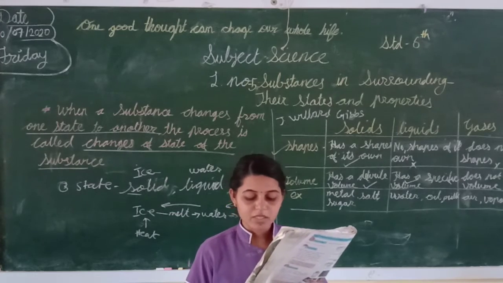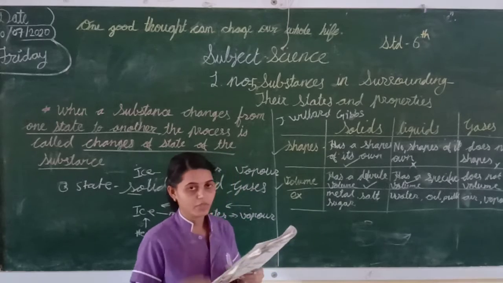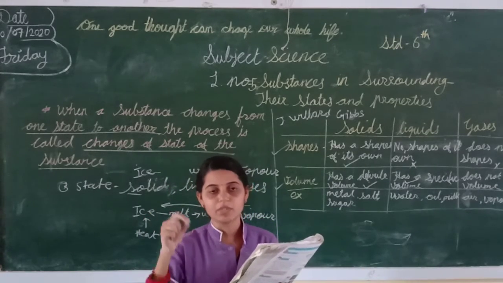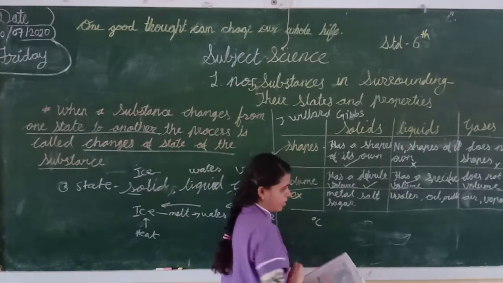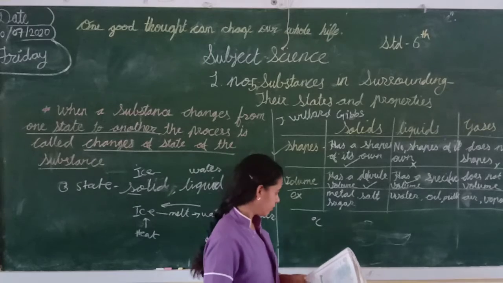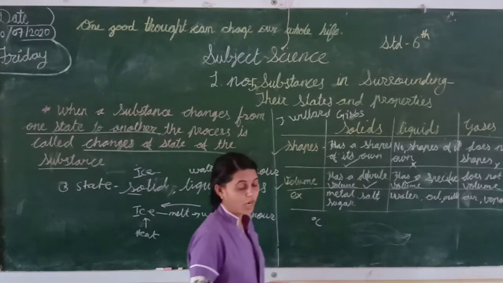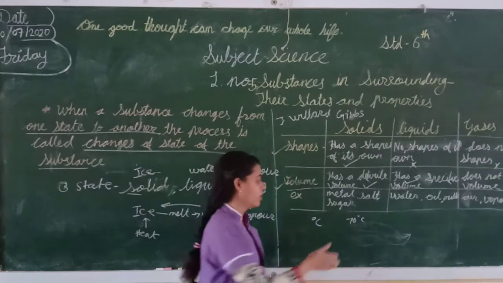Degree Celsius is the unit of measuring temperature. When we measure the temperature of water or anything, that time they show it in degrees Celsius. Sometimes the doctor says you have a 70 degree fever like that.